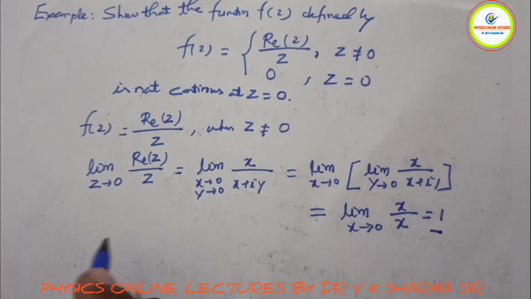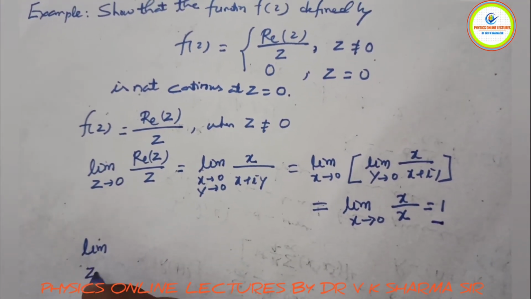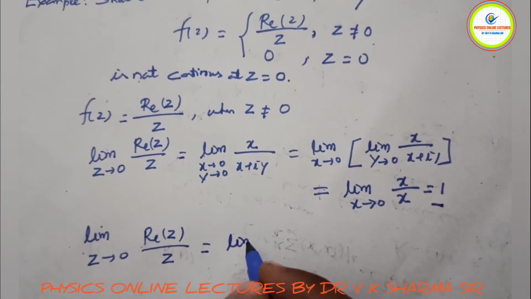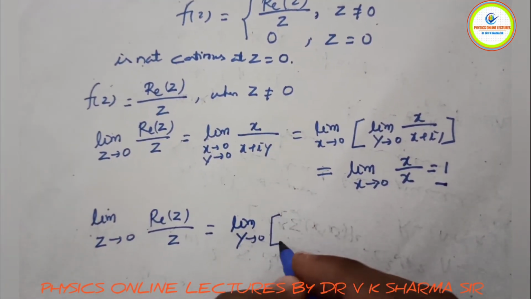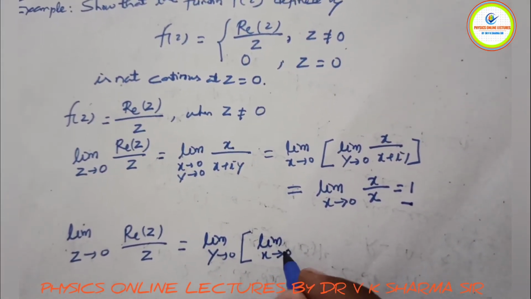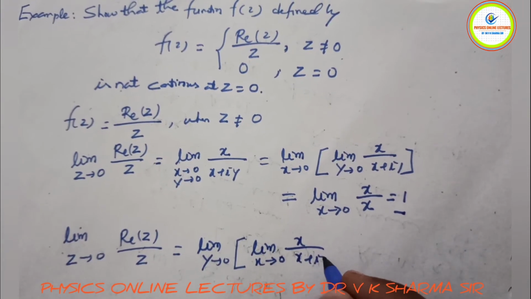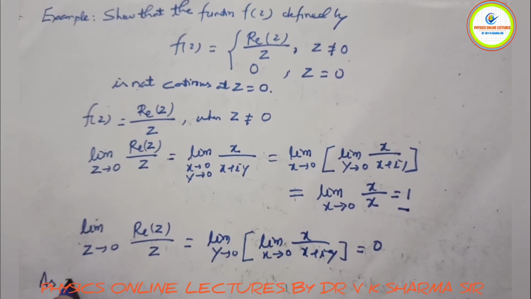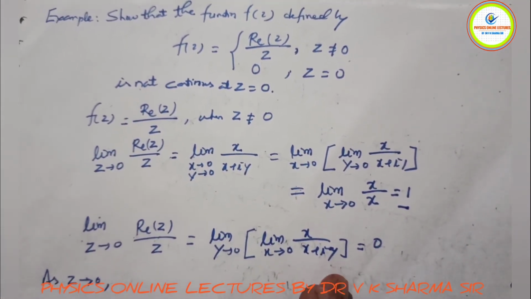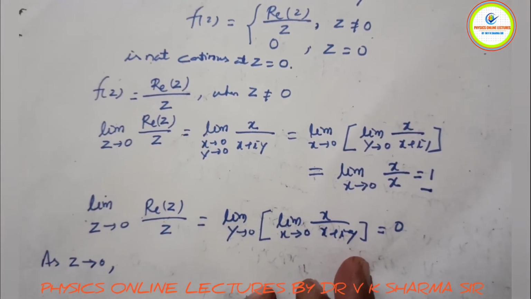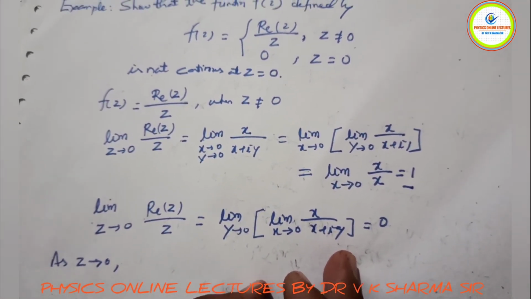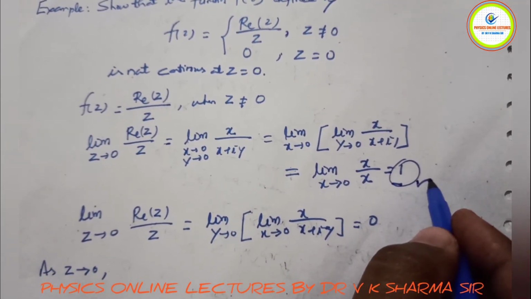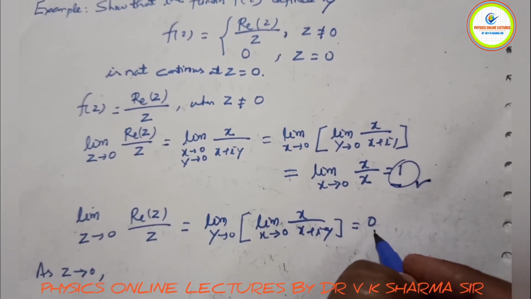Now again, the limit as z tends to 0 of the real part of z upon z. Suppose we take the limit y tending to 0 of the real part of z, and if we solve it this way, the limit x tending to 0 of x upon x plus iy equals 0. Now you can see that as z tends to 0 along two different paths, once with x tending to 0 and once with y tending to 0, the limit has two different values. In one it comes out to be 1, and for the other it comes out to be 0.